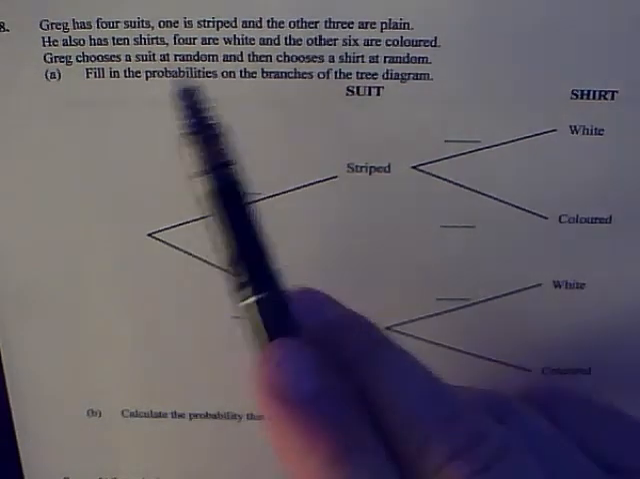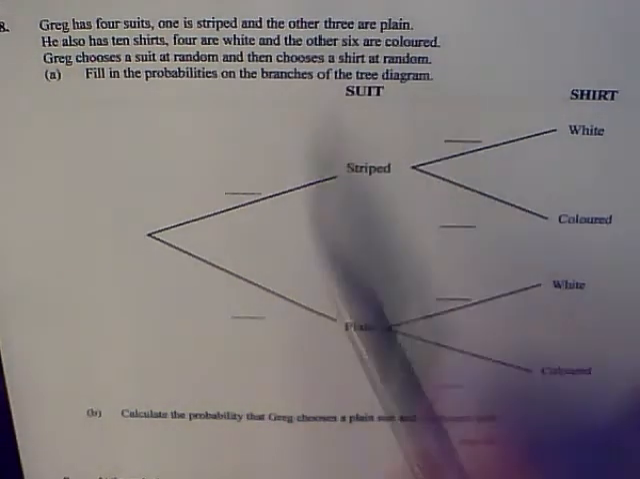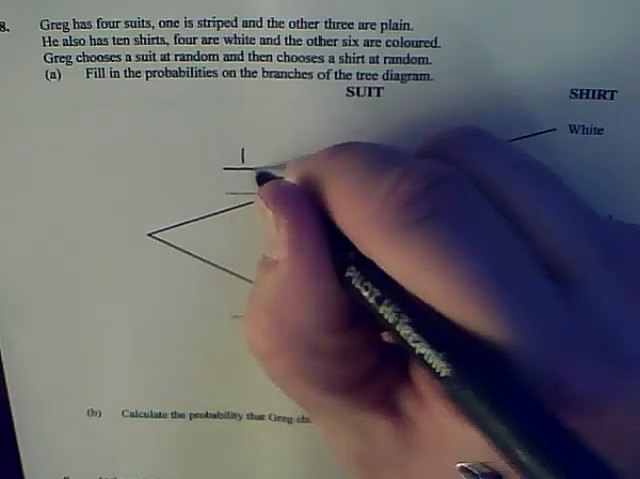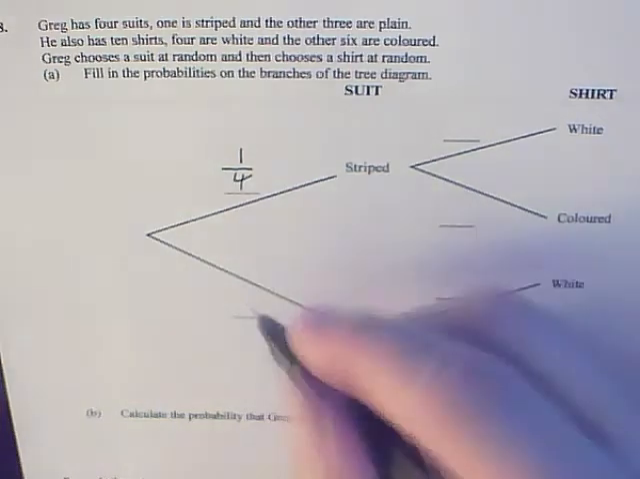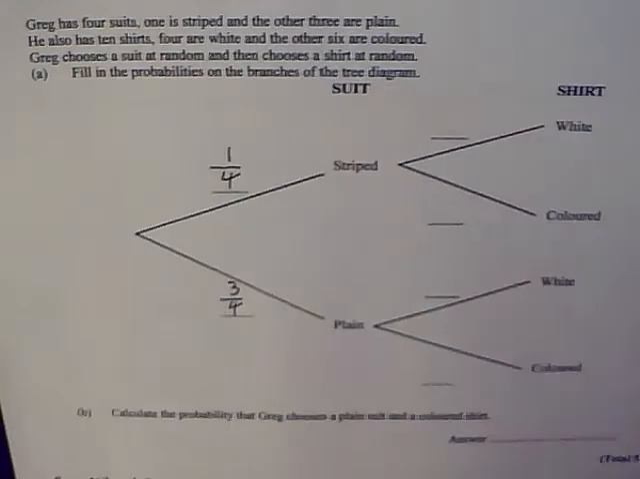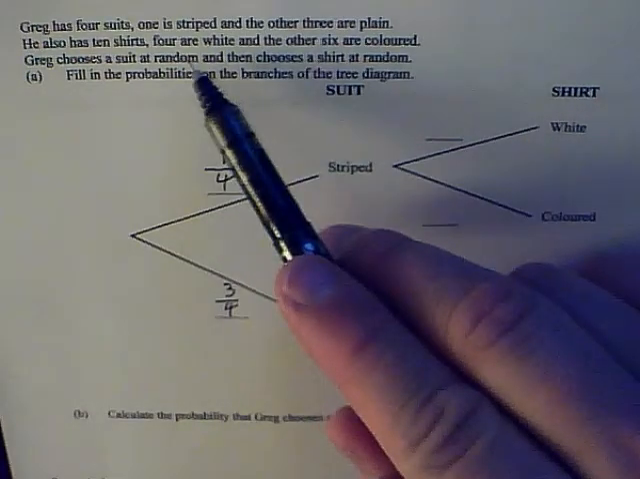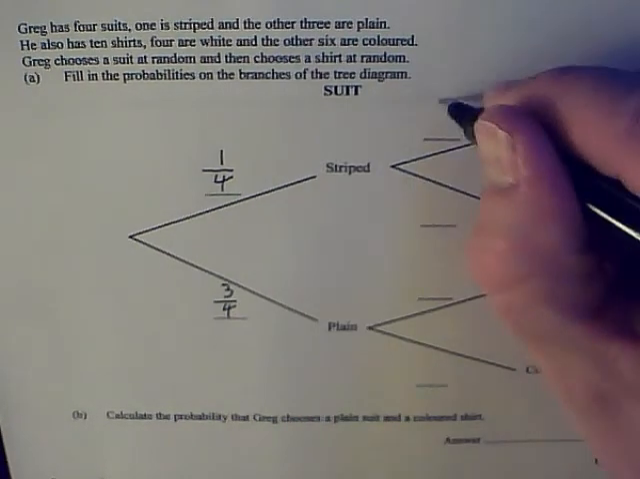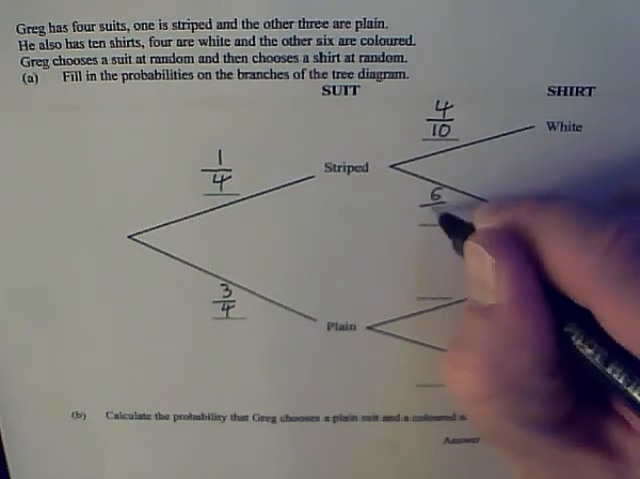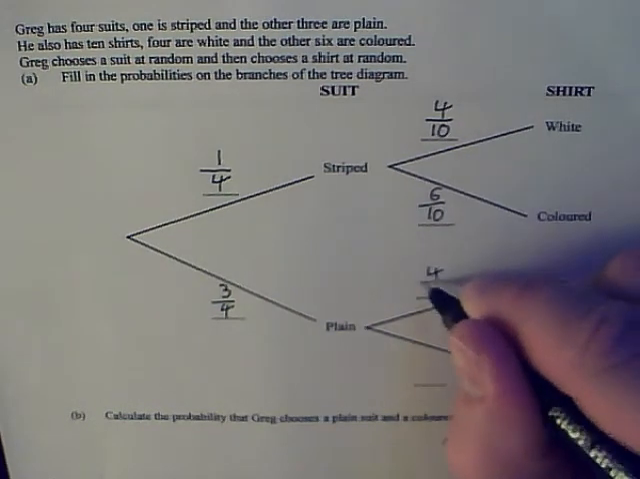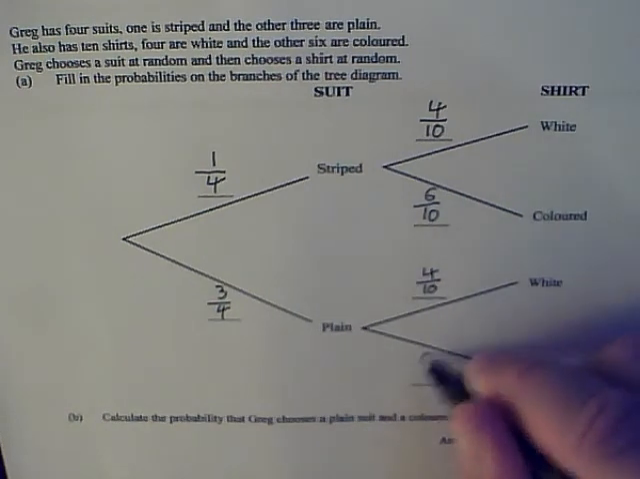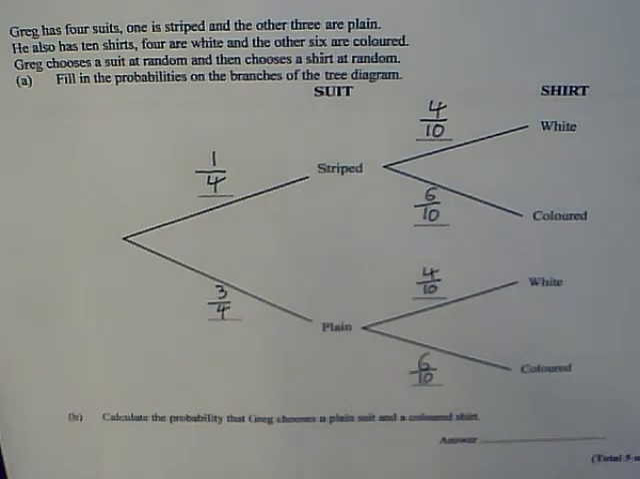Okay, so 1 is striped, the other 3 are plain. So he has 4 suits. 1 is striped, so 1 out of a total of 4 suits, which means that he's got 3 plain out of a total of 4. In the shirts department, he has 4 that are white and the other 6 are coloured. 4 out of 10 are white, 6 out of 10 are coloured. It doesn't matter which suit he chooses, the probabilities here are going to stay the same.